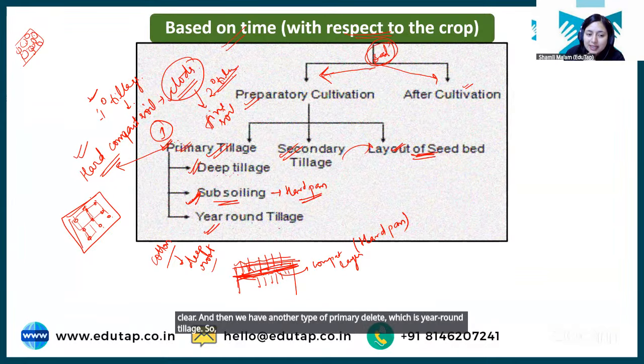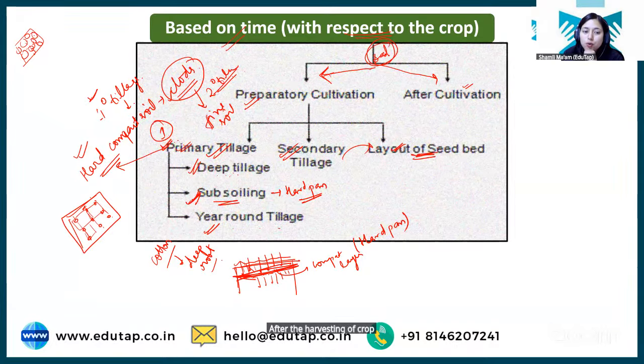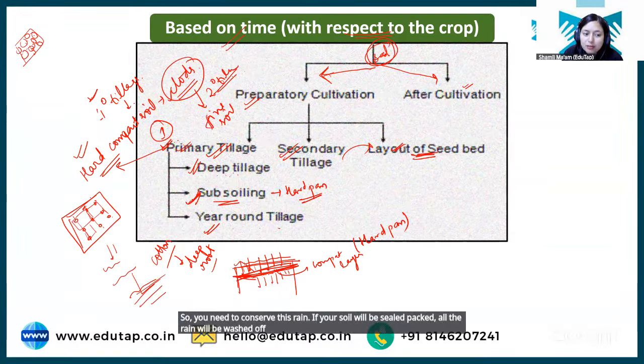So basically, in year-round tillage, students, after the harvesting of crop, you go for tillage operation because you want to keep your soil open for the rain. Basically, in dryland areas where there is scanty rain, you need to conserve this rain. If your soil is sealed, packed, all the rain will be washed off due to runoff. So you need to open the soil.